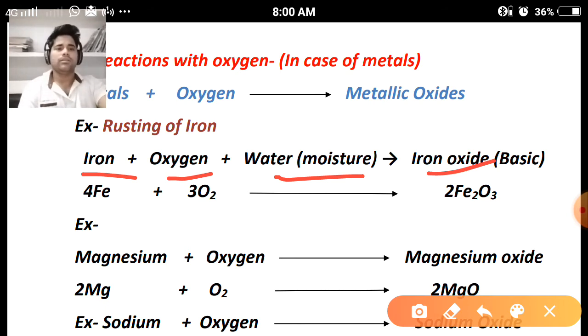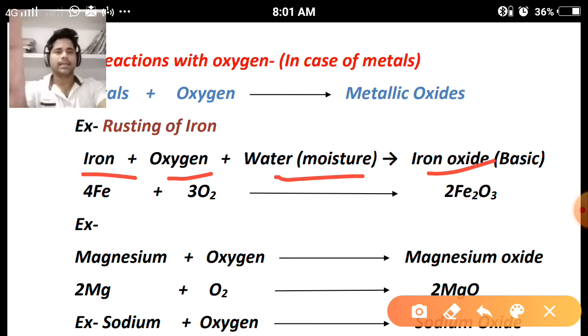So we have to take out the rust from the iron rod and mix it with water, and now the solution can be prepared. One by one, each litmus paper will be dipped in the solution. If blue litmus paper turns red, it means the nature of the solution is acidic. If red litmus paper turns blue, it means the nature of the solution is basic. So all the metallic oxides are basic in nature.